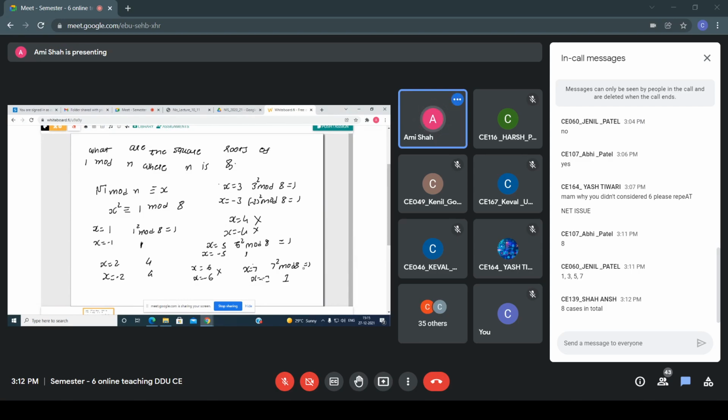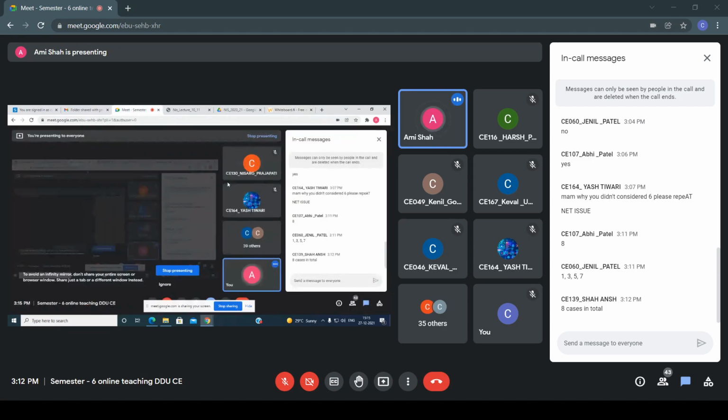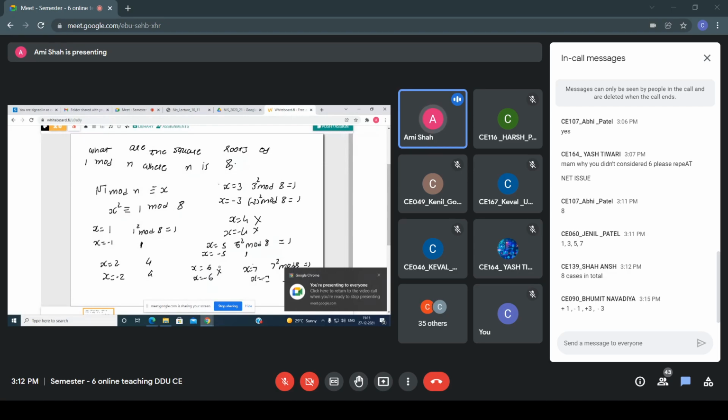And in 6 and minus 6, I am not getting 1. But see here, what's the answer? See, one of the students has written, I think in the chat window, 1, 3, 5, 7. Generally, you are correct, and there are 8 cases in total. Yes, 8 cases, but there are not 8 cases. Why? Now, can you explain to me?